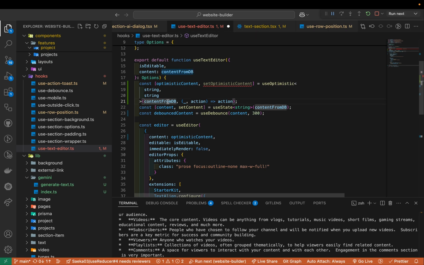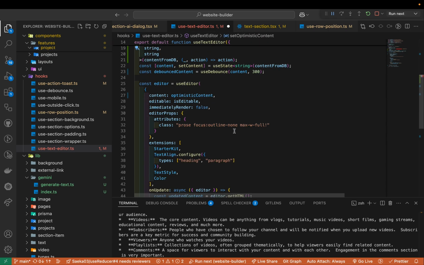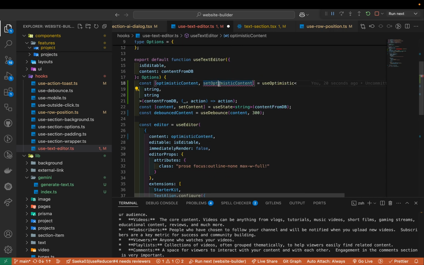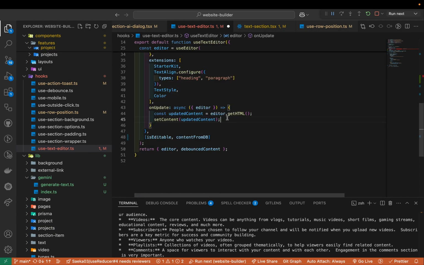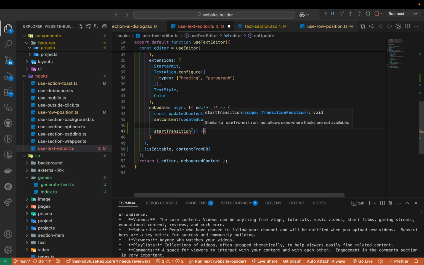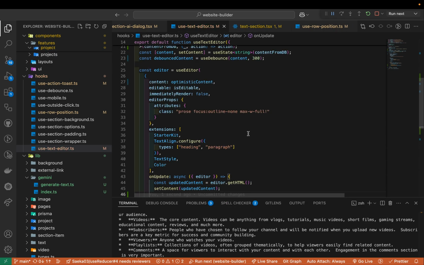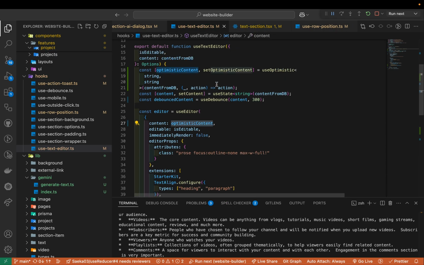Because when content from DB changes, this guy changes too. So looking good. And then when content changes, I'm going to update that, so that this will be up to date. But when you do set optimistic content, you need to start the transition. Without that, you'll be getting some error, okay? So set optimistic content to be updated content. Yeah, optimistic content is very useful to make the content smoother.